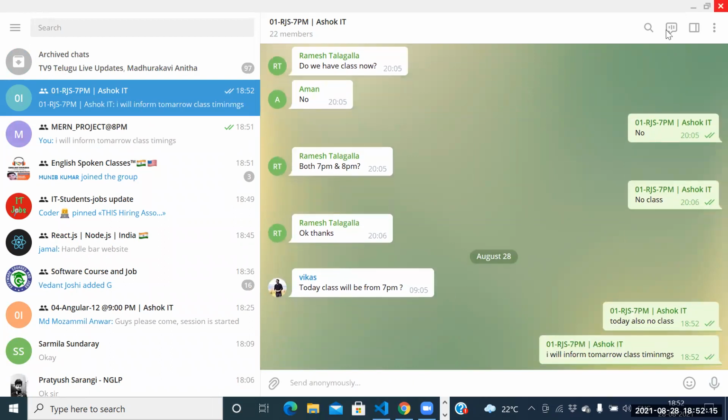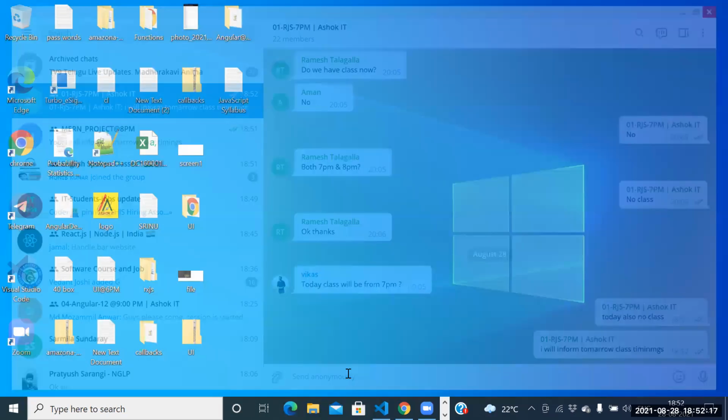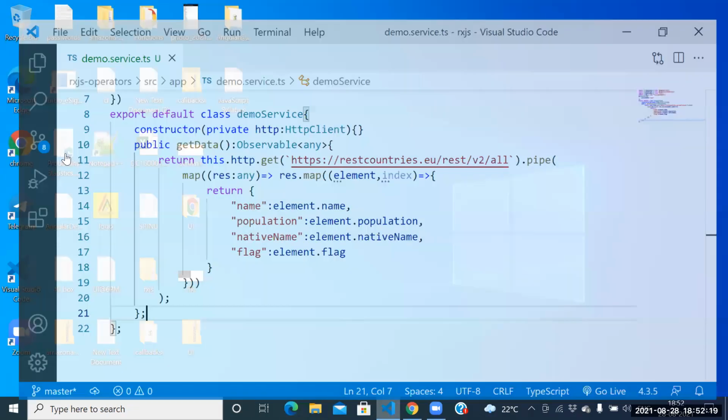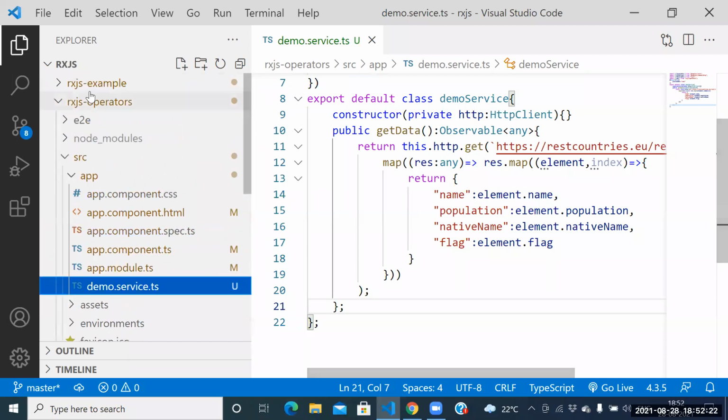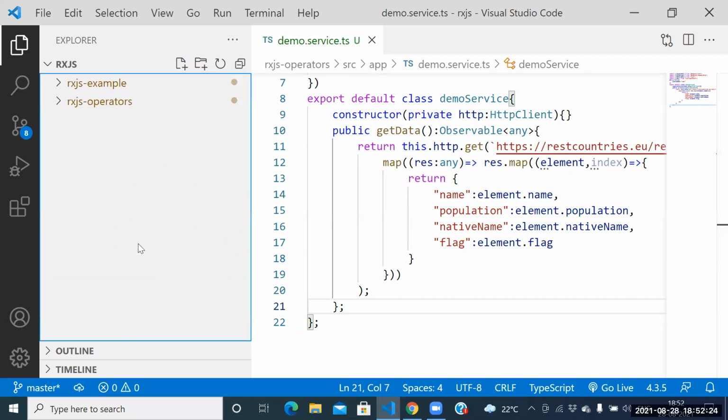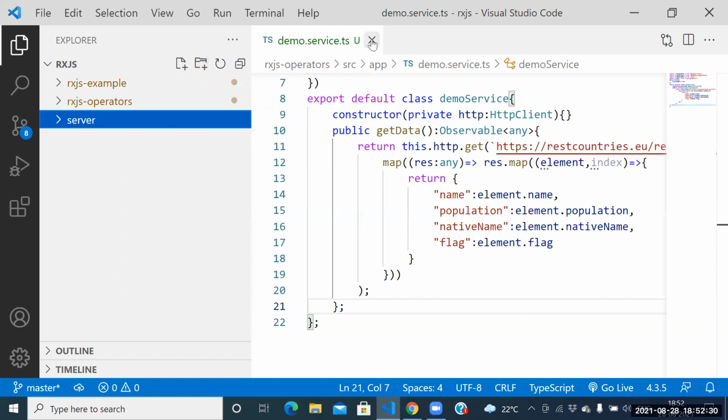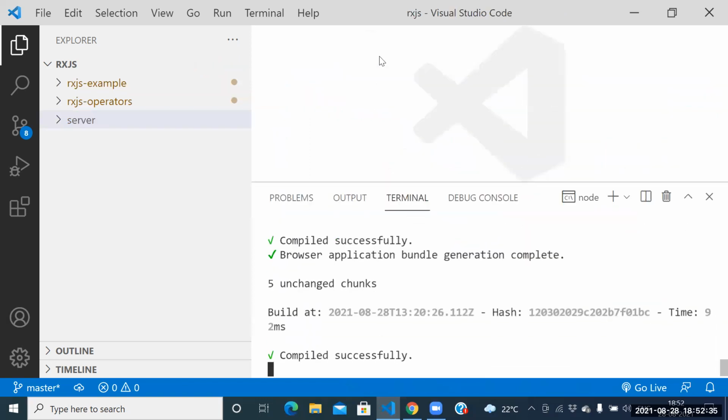Let me see this one, guys. Let me create another project. We need to create one folder. Which folder do we need to create? The folder is the server folder. After creating the server folder, please open the terminal here.